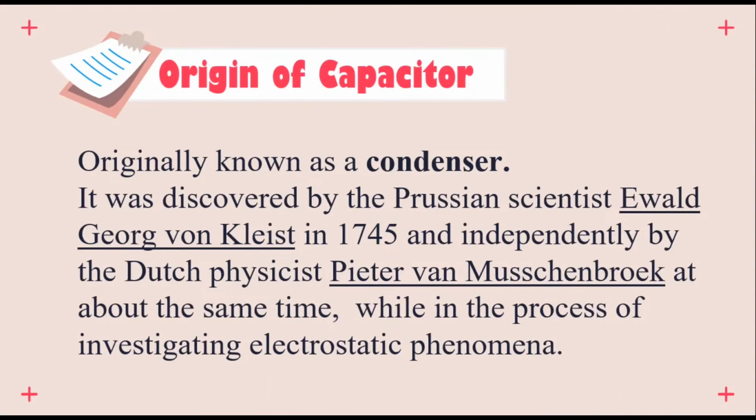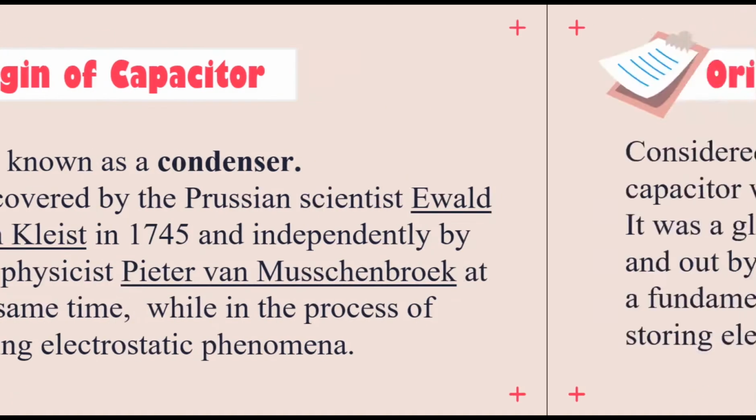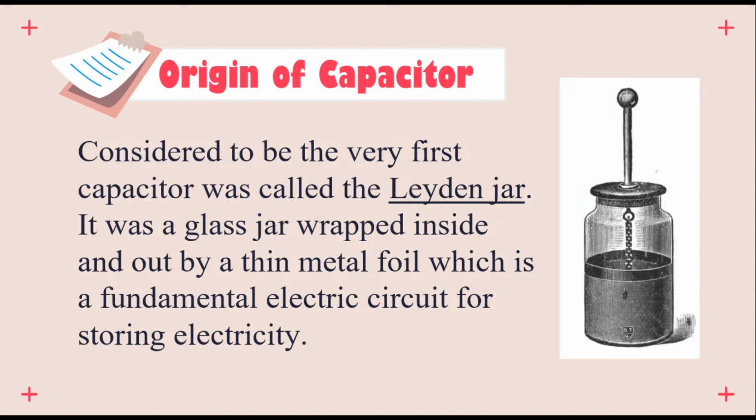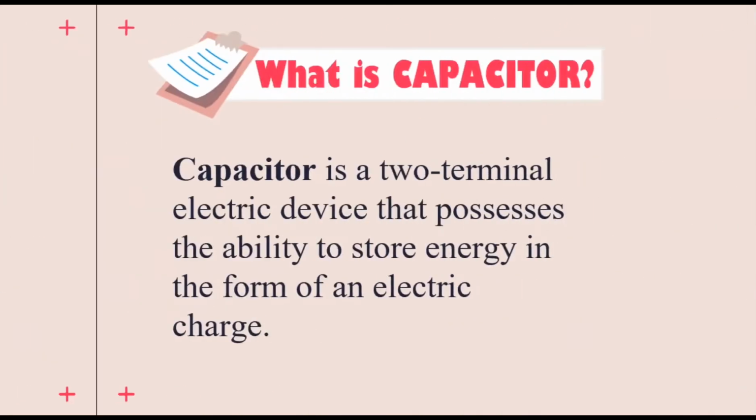Capacitor was originally known as condenser. It was discovered by the Prussian scientist Ewald Georg von Kleist in 1745 and independently by the Dutch physicist Pieter van Musschenbroek at about the same time, while investigating electrostatic phenomena. The very first capacitor is considered to be the Leyden jar. It was a glass jar wrapped inside and out by a thin metal foil, a fundamental electric circuit for storing electricity. This was the old photo of a Leyden jar.